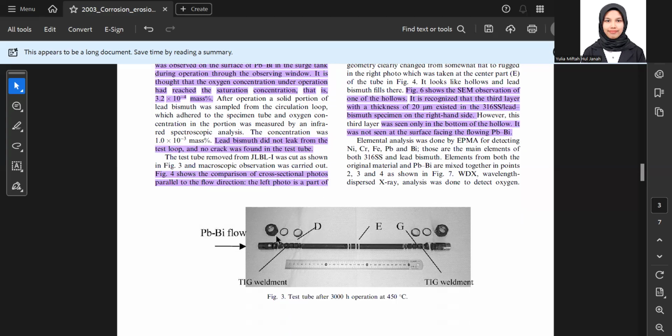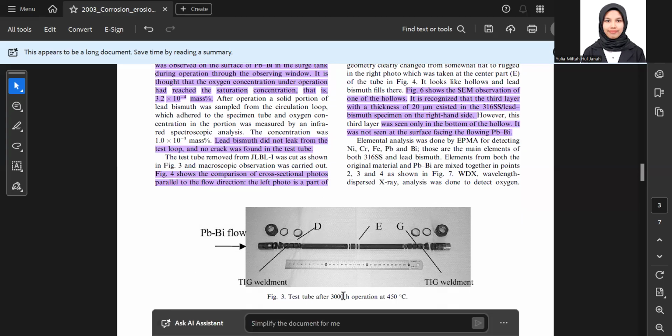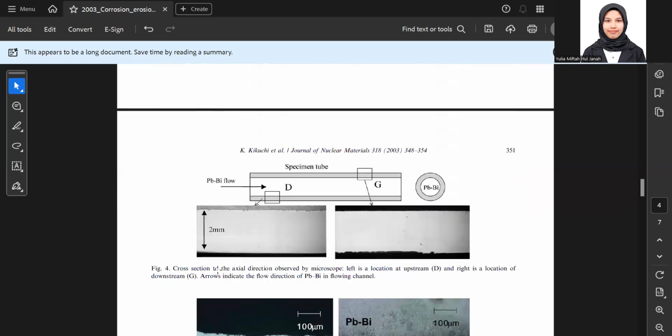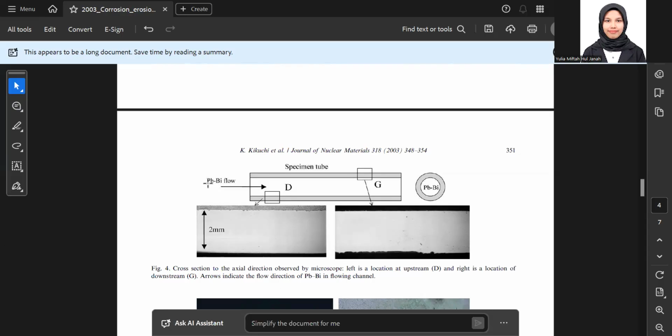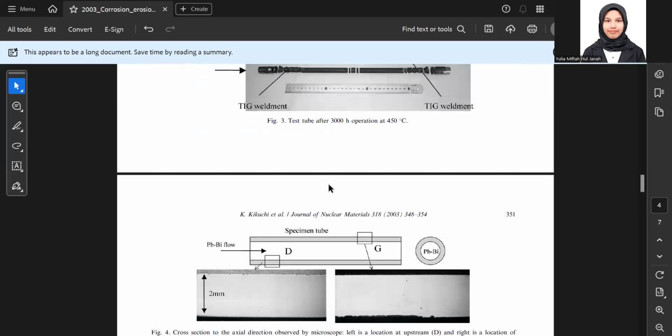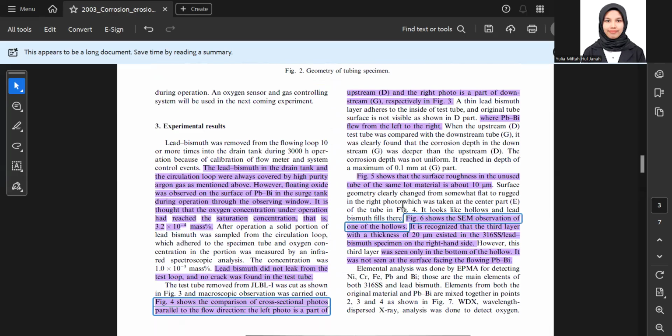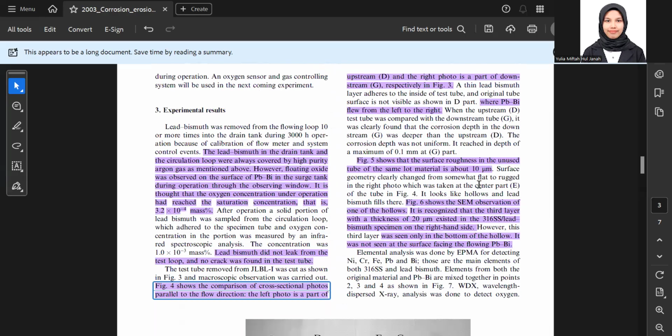We can see in figure 3 the test tube after 3000 hours of operation at 450 degrees C. In figure 4, we can see this cross-section under an optical microscope. The left is the location at upstream, and this is the downstream. They indicate the flow direction of PB flowing in the channel, so the flow comes from this direction. Figure 5 shows the measured roughness on the insert tube of the same loop material.